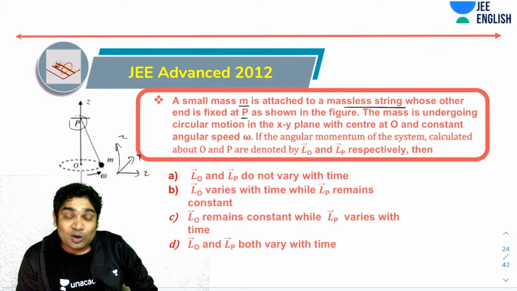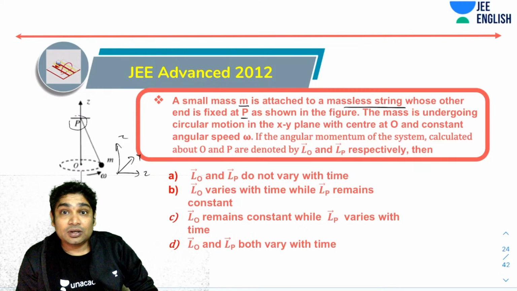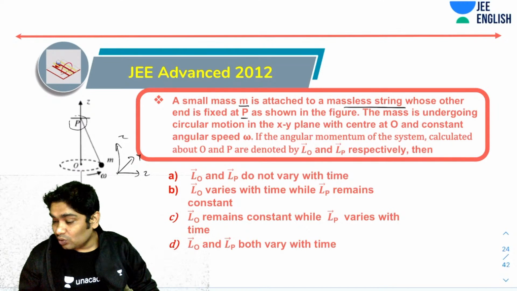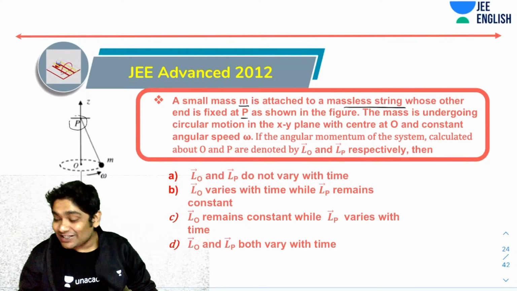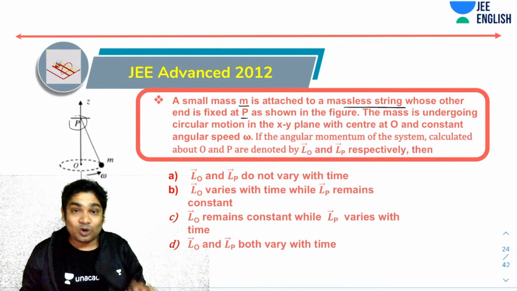So A says LO and LP do not vary with time. Okay, so let's see. So when does the angular momentum not vary with time? If there is no torque, when does the angular momentum not vary? If there is no torque about the given point.